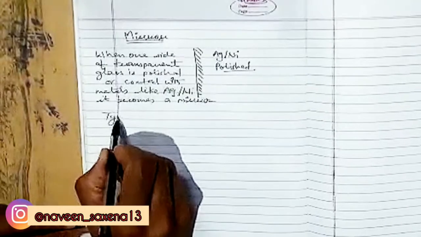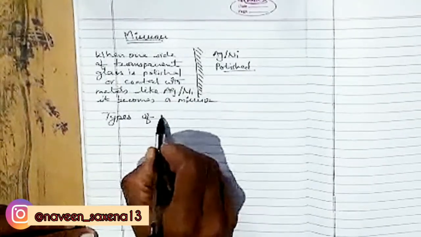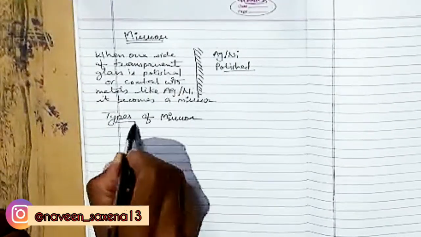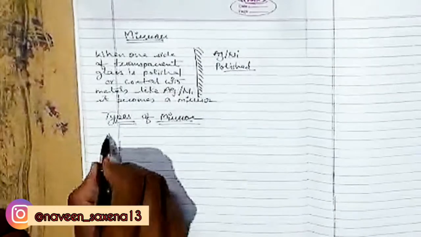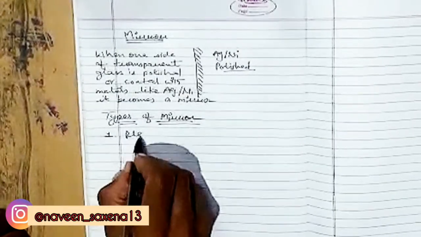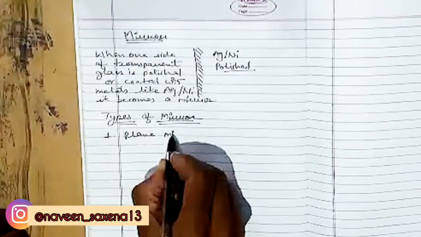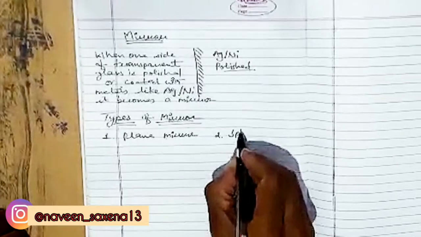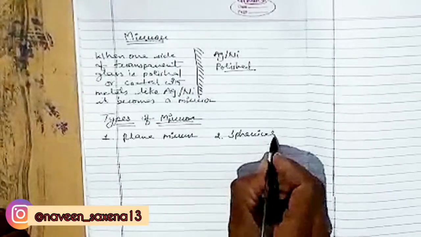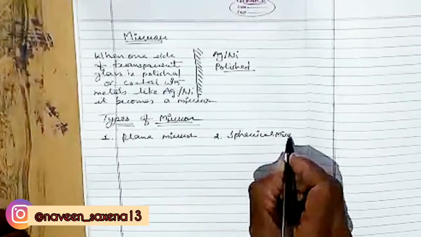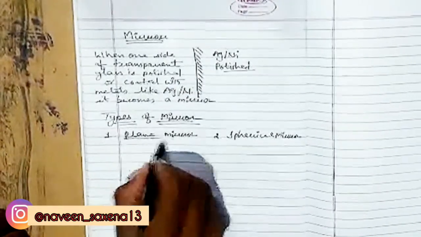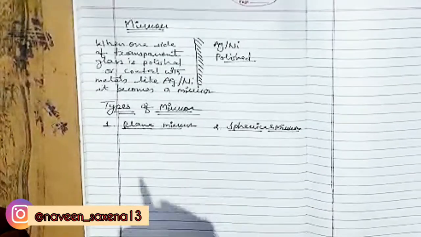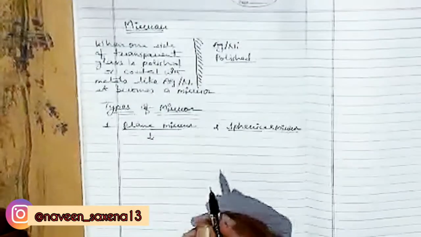Now the next topic is types of mirror. We have two types of mirror: plane mirror and second, spherical mirror. Plane mirror and spherical mirror. Now, what is a plane mirror?